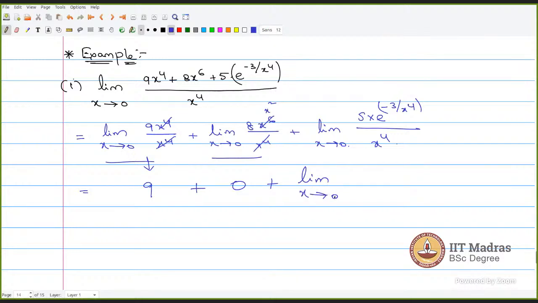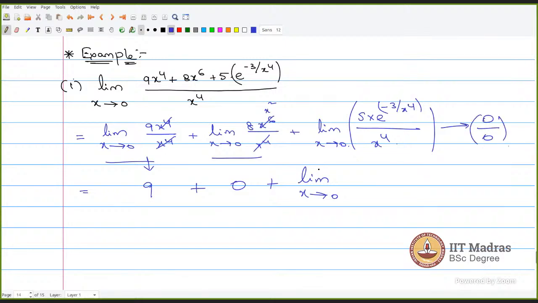This is different. So if you see here, when x approaches 0, this particular expression will go to 0 by 0 form. You can see here, if I substitute 0 here, this will go to minus infinity. E to the power minus infinity will tend to 0, and the denominator is also 0, and this will give me a 0 by 0 form.